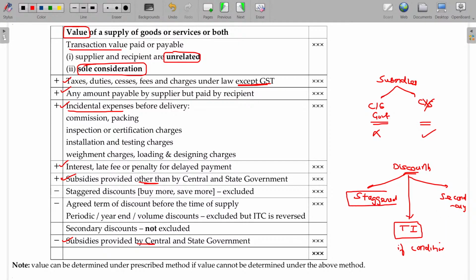Staggered discount is nothing but buy more, get more. Okay, buy one, get one free. This will be always be excluded. 100 rupees, another one is also 100 rupees. If you buy this, this will be free, means your consideration being only 100. This is excluded.